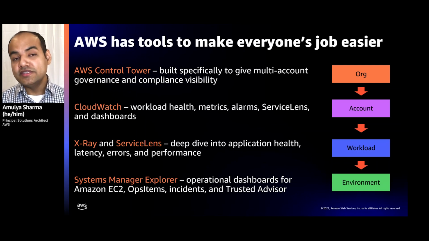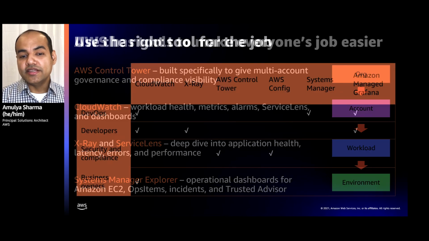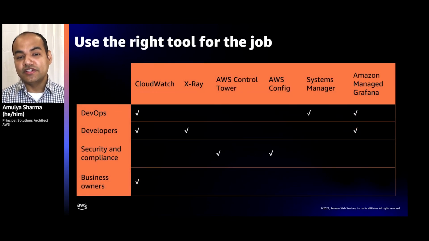AWS Systems Manager Explorer can give you visibility into the environment you are running in. So as you can see, there are different services that can be used to get visibility and build dashboards according to the view you want to create, whether it's org-wide, account-wide, workload-specific, or your environment. At AWS, we believe there is no one-size-fits-all. And for that, builders want to have a choice of the right tool for the job.